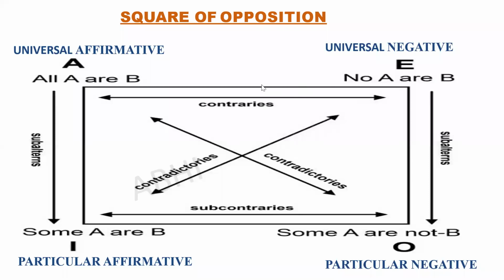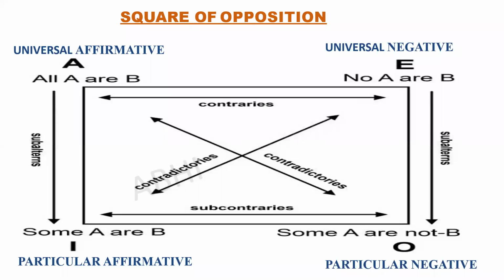Fine. So the topmost is called universal. All is called universal positive and no is called universal negative. In the same way, the bottommost is called some. Some is called particular positive and some not is called particular negative. Fine. So this is a particular chart that you need to remember.